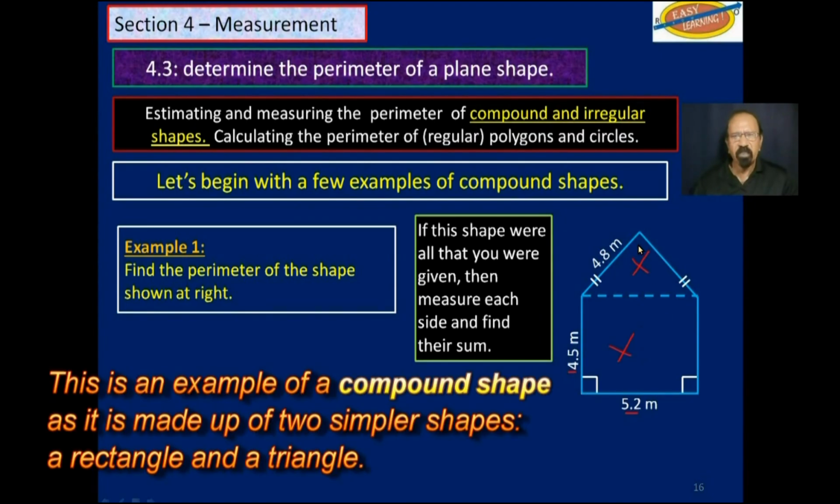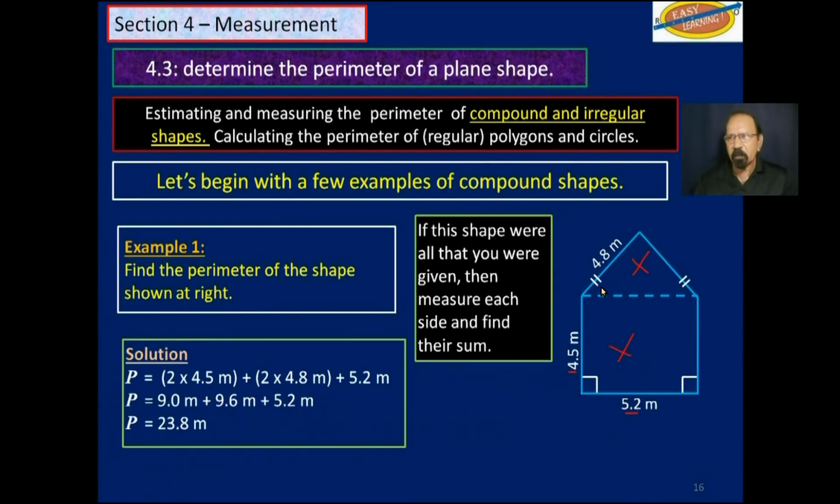an isosceles triangle up there. Of course, for the rectangle, we only need 3 sides. And for the isosceles triangle, we are only considering the 2 equal sides. So the perimeter for this shape on the right here is 2 times 4.5. This 4.5 here is the same over here. So 2 of that. Plus 2 times 4.8. That's this one here. 2 of those. Plus 5.2 meters, which is this. You add all of that and you get